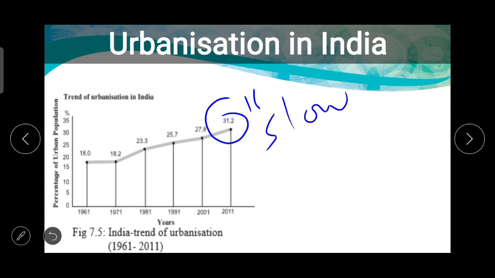And at the same time, the urban population is increasing. Expansion of the urban centers and emergence of new towns have played a significant role in the growth of urban population and urbanization in the country.